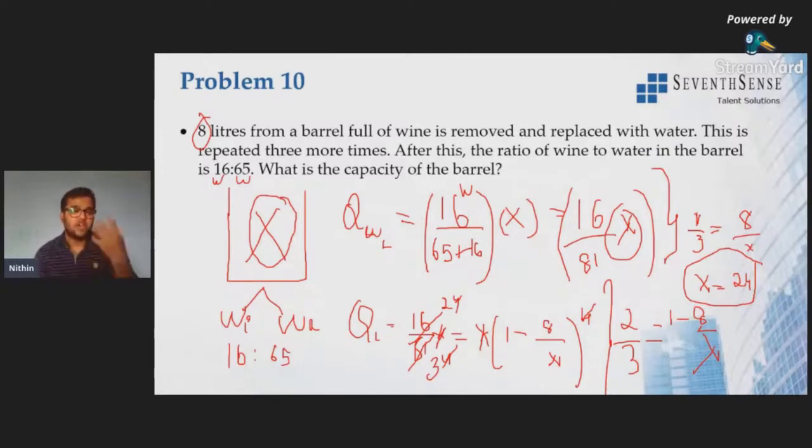Why? Because after you change the initial quantity, the original pure solution, whatever the quantity of solution is there, it will become a mixture, because you are replacing it with water, right? So once you add water, you will never know how much quantity of water is being removed, because they're just telling 8 liters from a barrel full of wine. It is just wine initially.